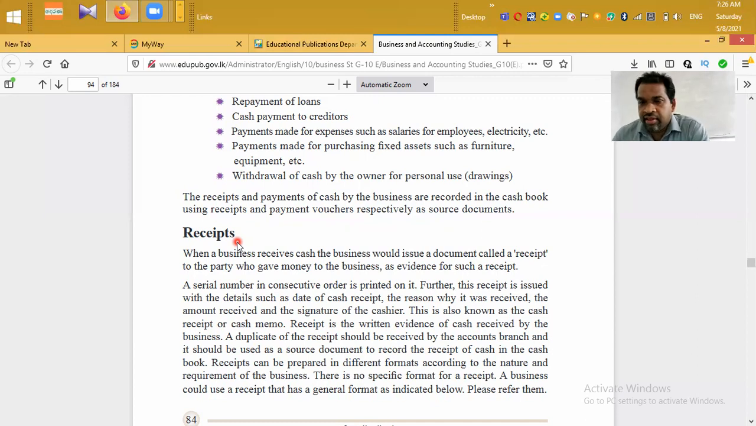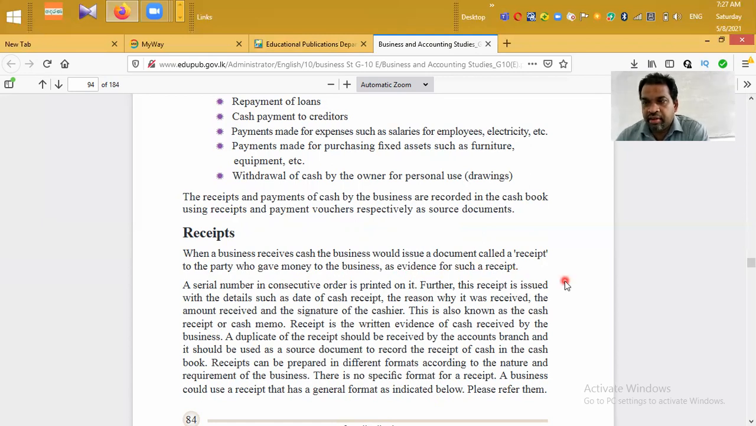Then in the receipts, they have included the person who paid money to the business, the amount issued in number and the words, and the date they received money, and the nature of the transaction. Likewise, there can be all the details regarding cash receipts in the receipts. When a business receives cash, the business would issue a document called a receipt to the party who gave money to the business as evidence for such a receipt.